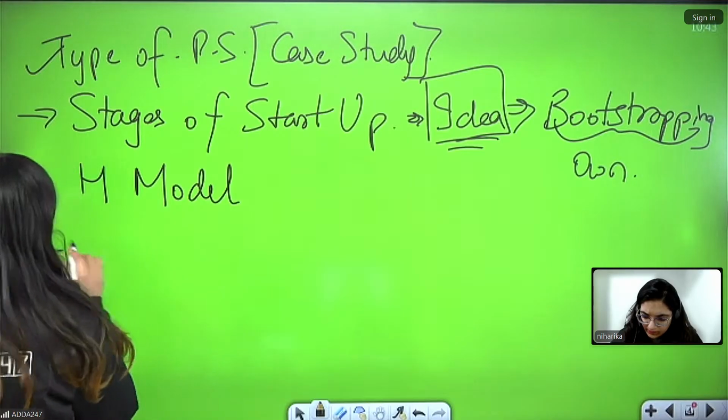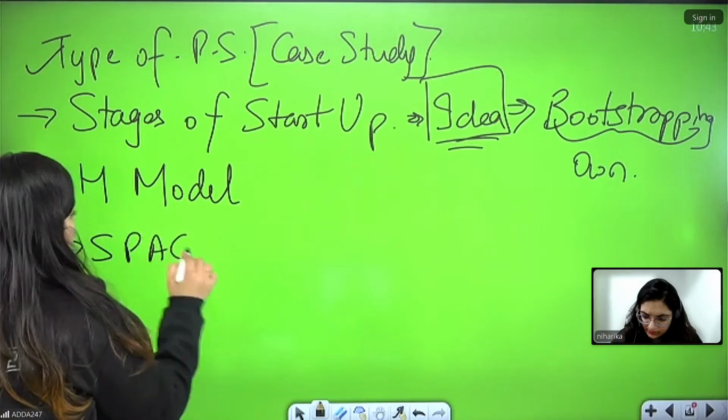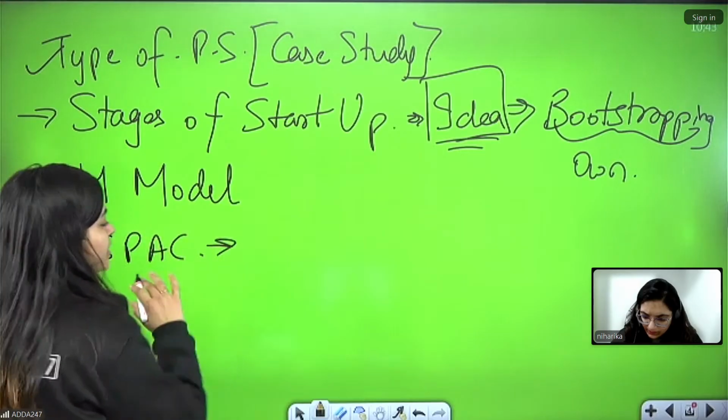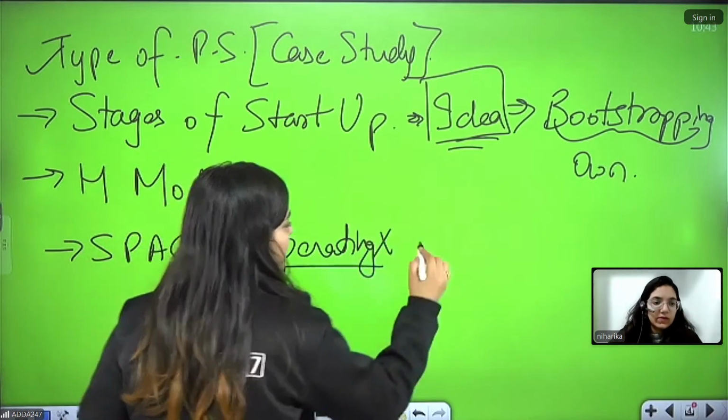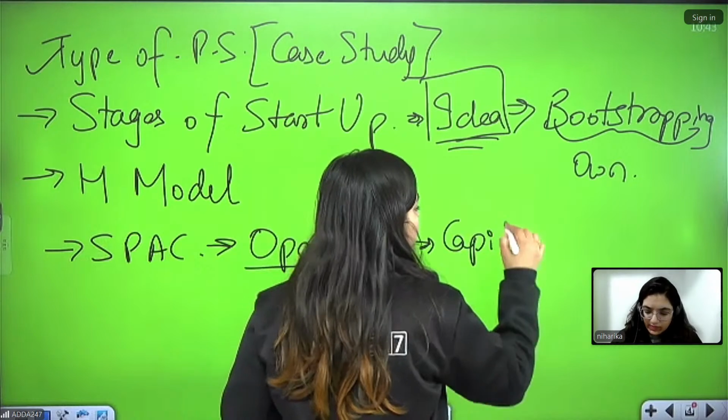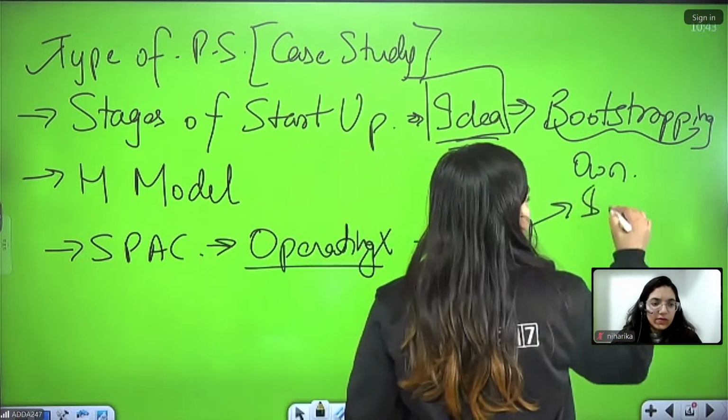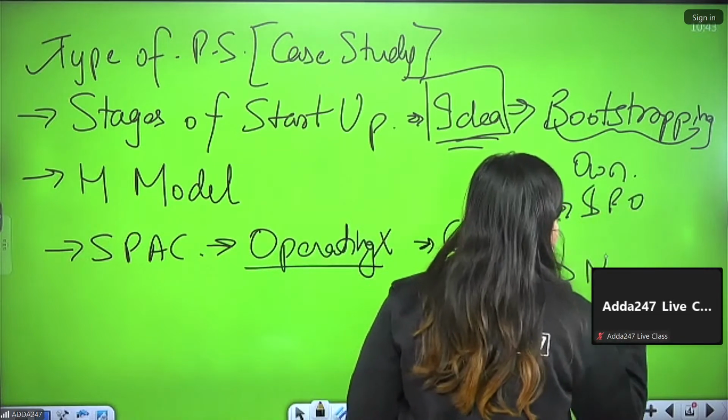Then you can talk about SPAC in this. There is no operating feature in this. So basically, what they are doing, they want capital, so they can do this IPO or they can raise through the merger.